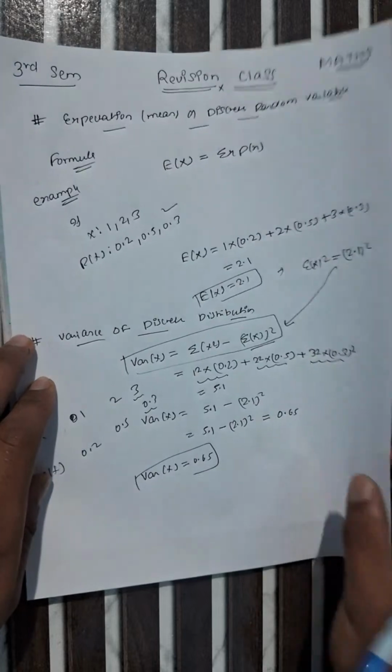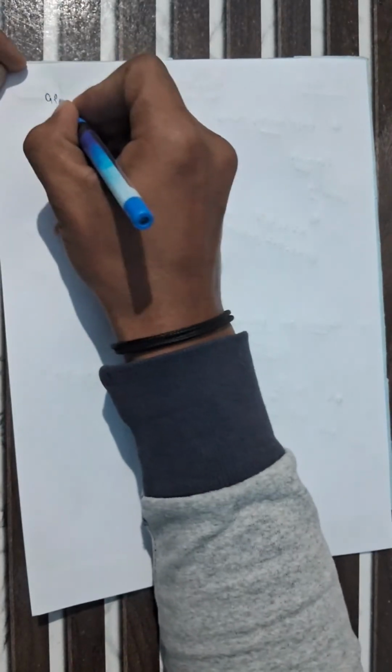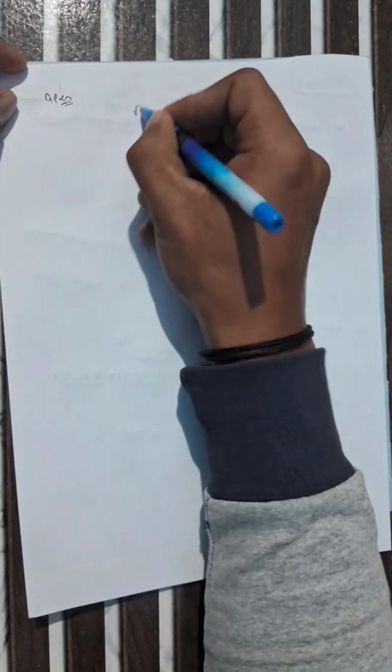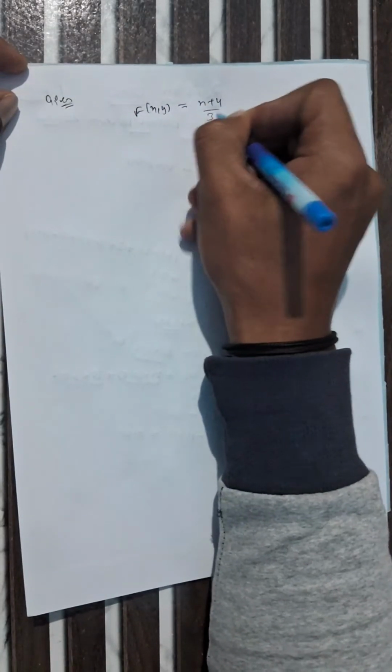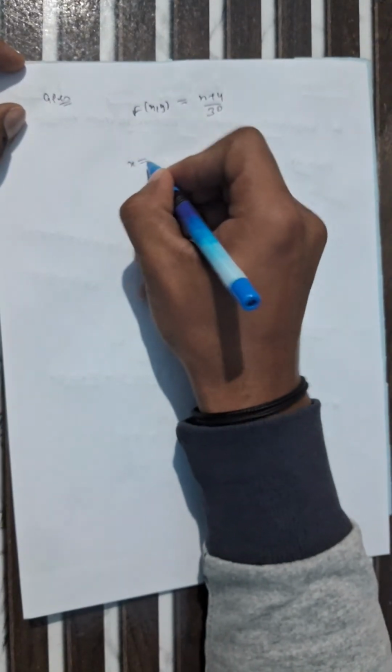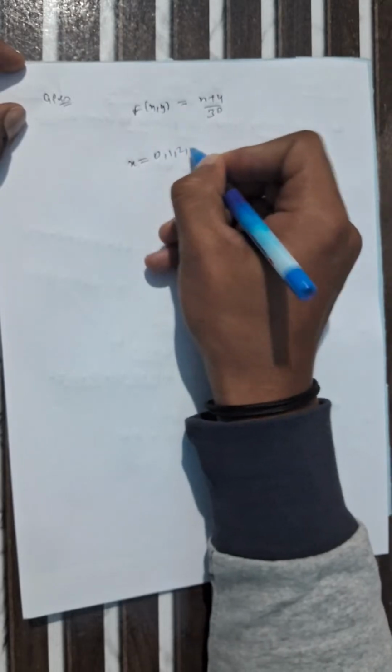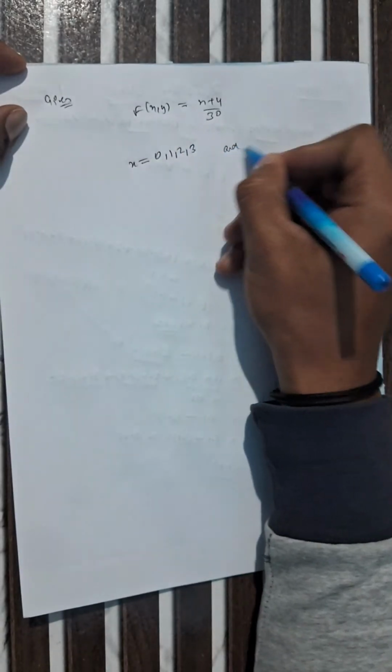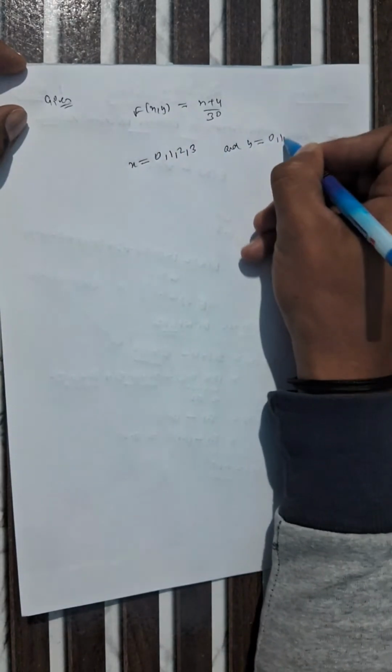It's asked by one student. First we write the given function f of x comma y, which equals x plus y divided by 30. The values given in this question are x equals 0, 1, 2, 3 and y equals 0, 1, 2.